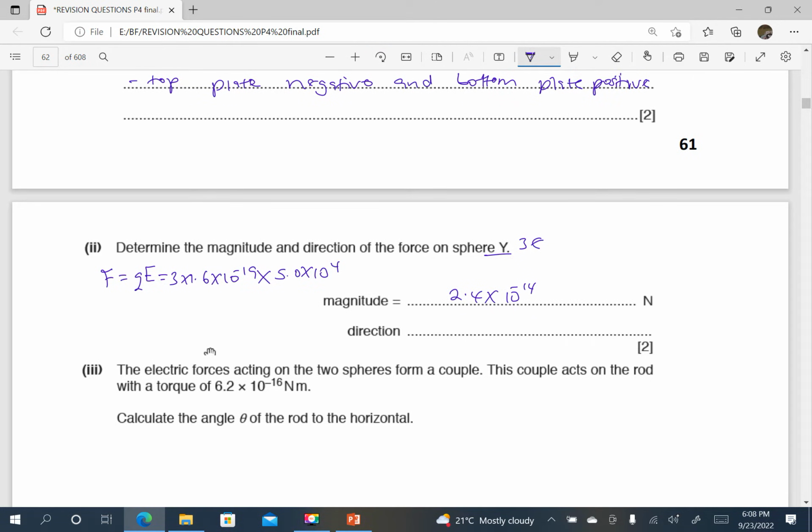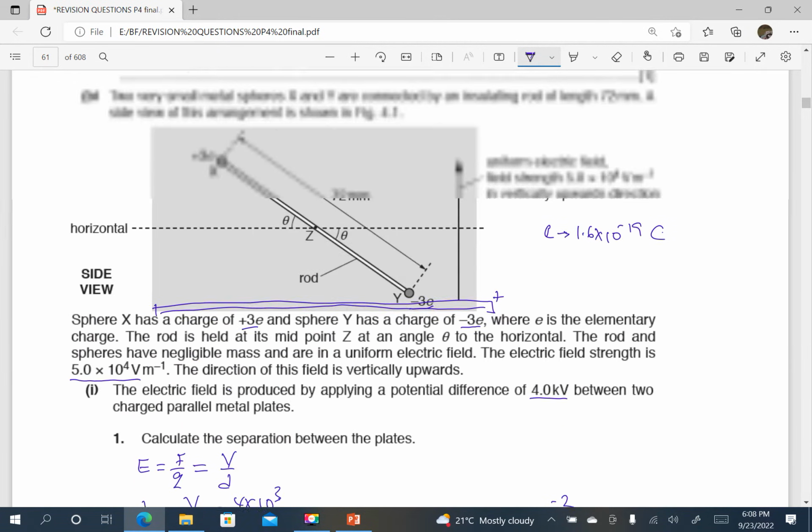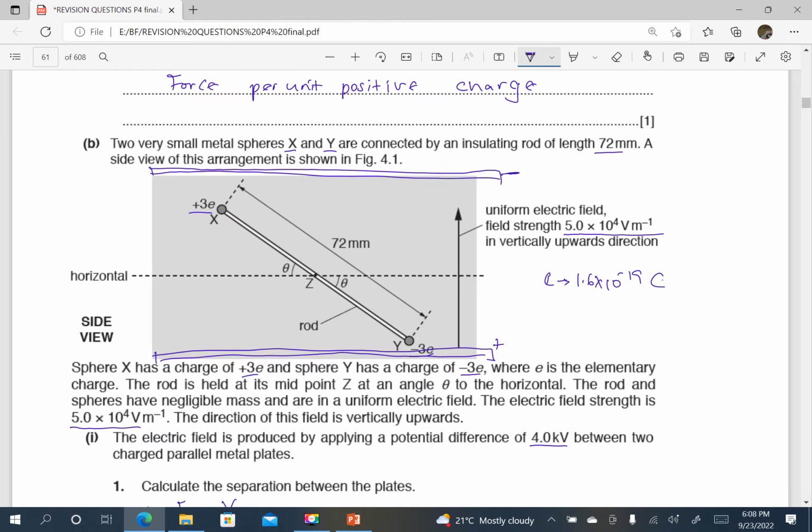Then for sphere Y, we want to predict the direction. Sphere Y, the charge is negative and it is next to a positive plate. The force on a negatively charged particle is in the opposite direction to the direction of the electric field.